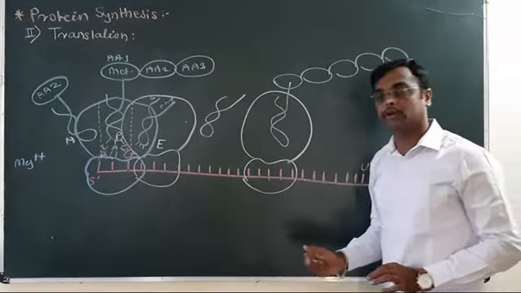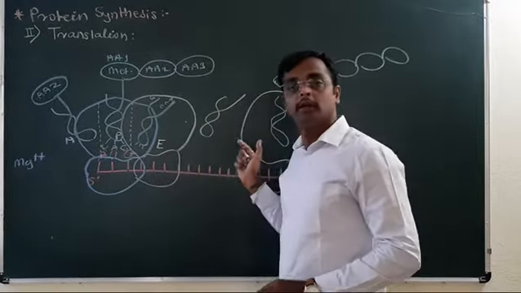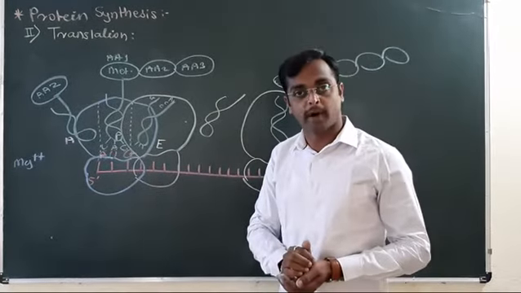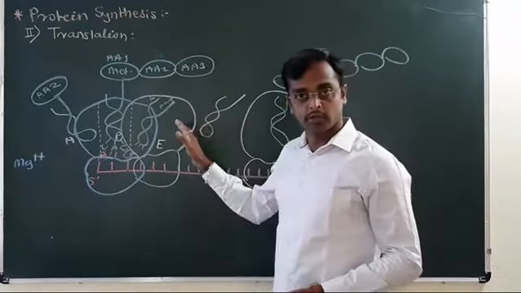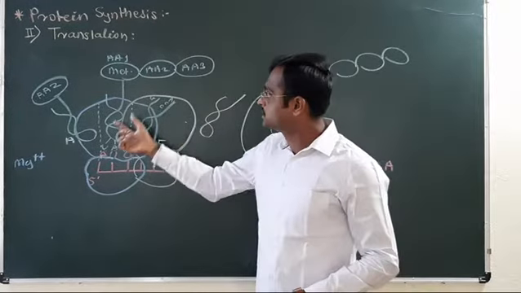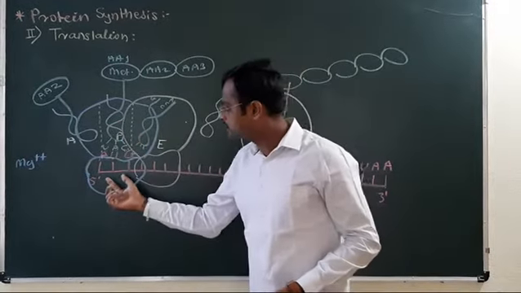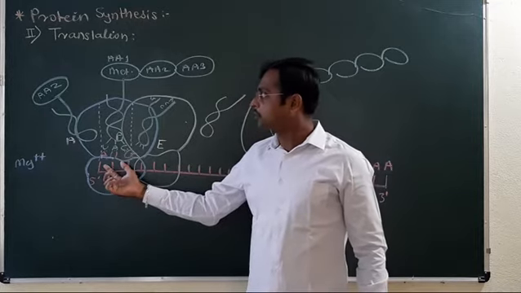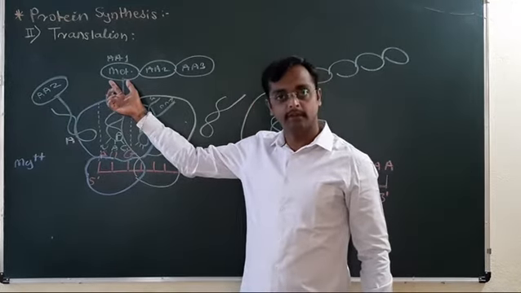Now the very important step, this is nothing but the elongation, which is the second part. Understood the elongation? Initiation means at the start codon methionine amino acid is given.